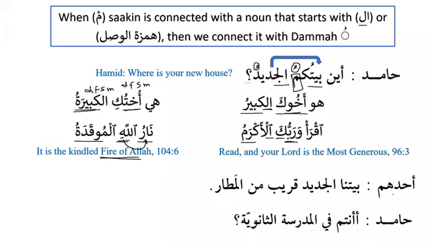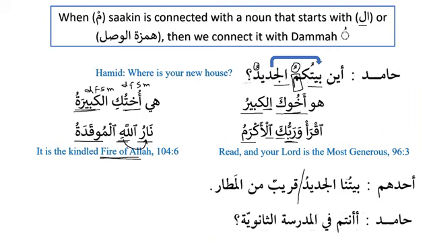Let's move on. Ahaduhum, one of them, baytuna, baytuna. So what will be the ending of jadid? Please tell me quickly. What should I put? Baytuna al-jadidu. Excellent. Baytuna al-jadidu. Our new house, qaribun min al-matari, is close to the airport. Our new house is close to the airport. Okay, so we have baytuna al-jadidu.